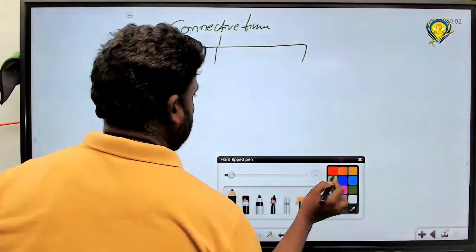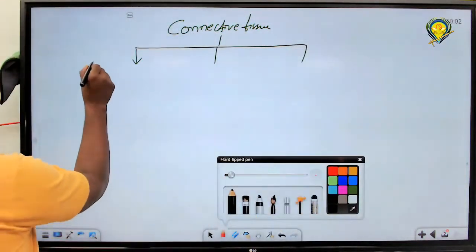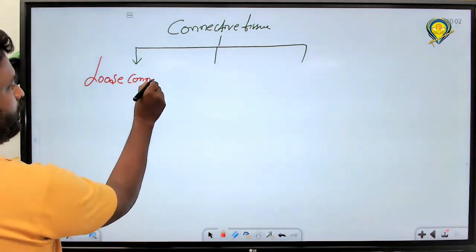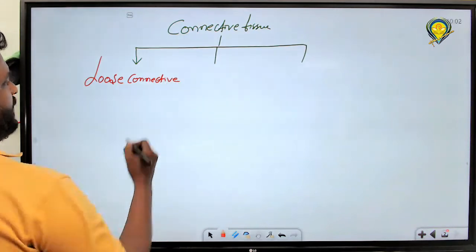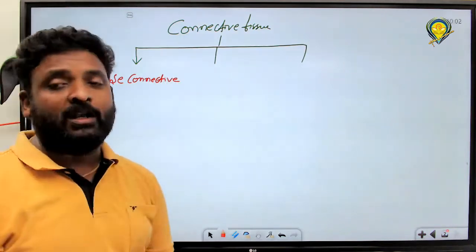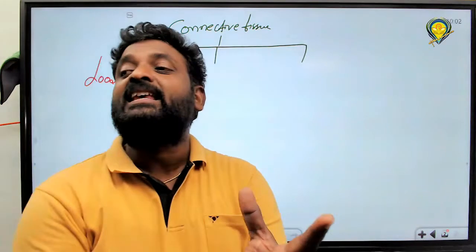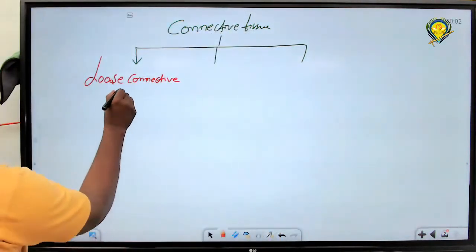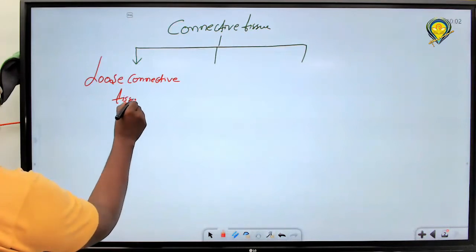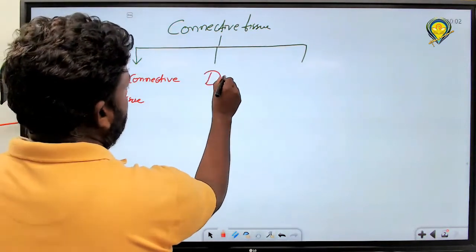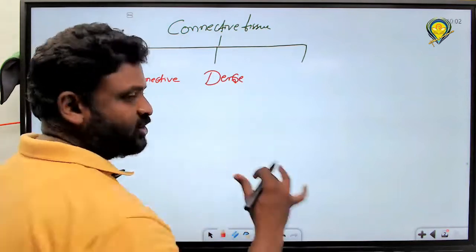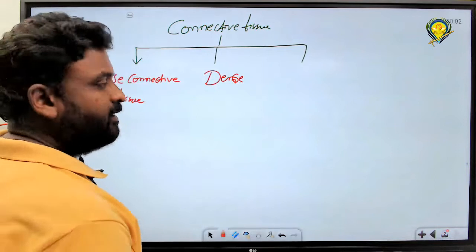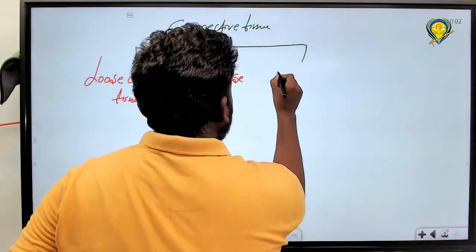First one is what? Loose connective tissue. I'm repeating again why it is called loose connective tissue: the matrix is arranged loosely. Second one is dense connective tissue. That means strong, compactly packed tissue. Third one, specialized.